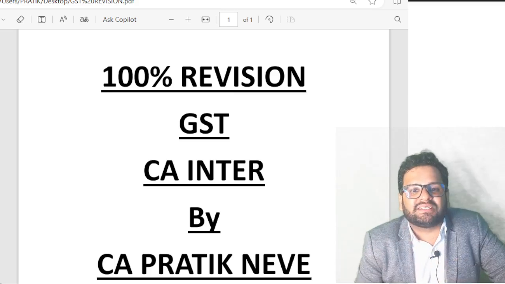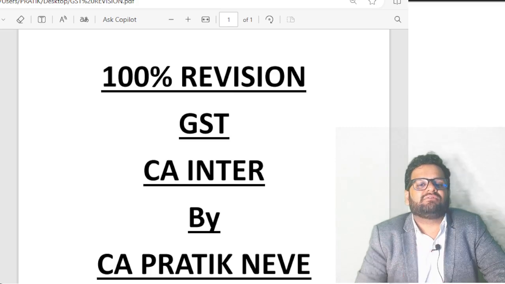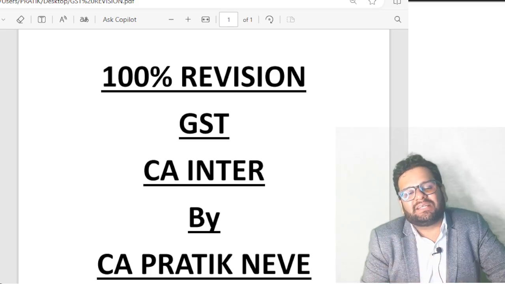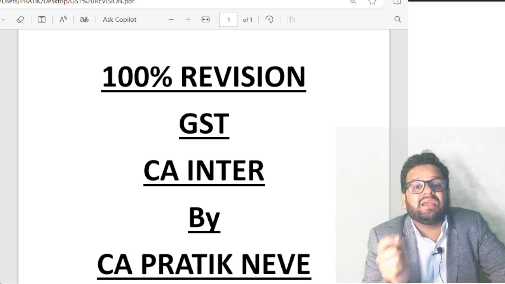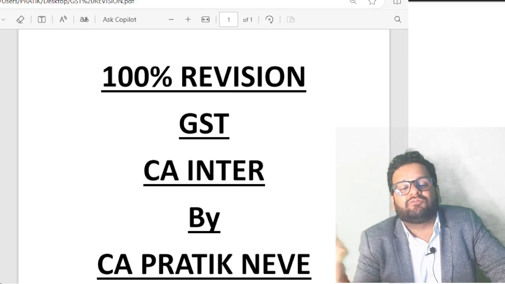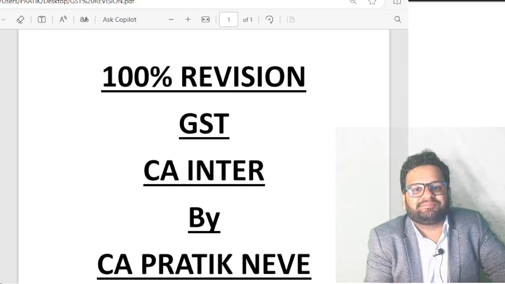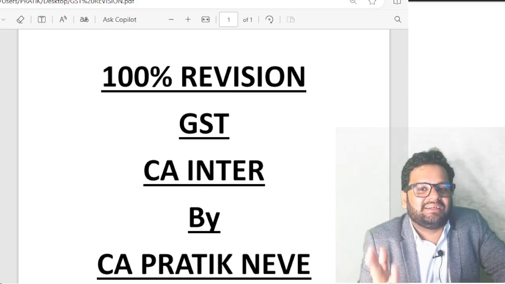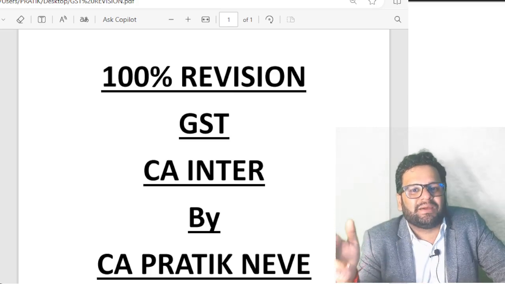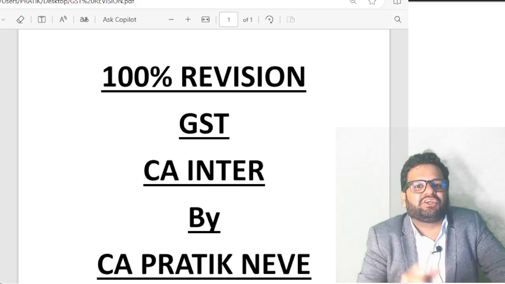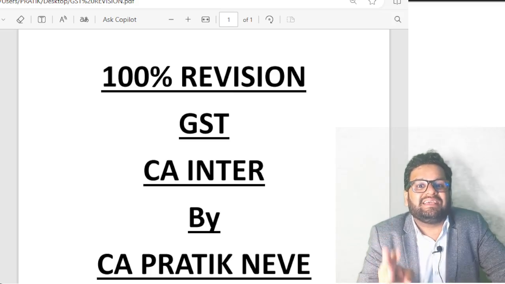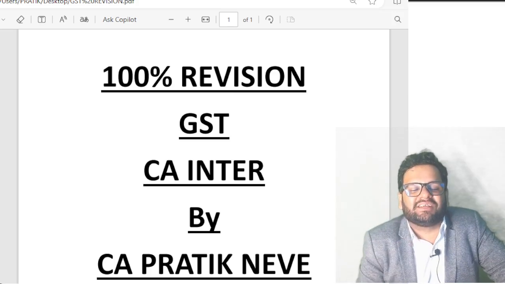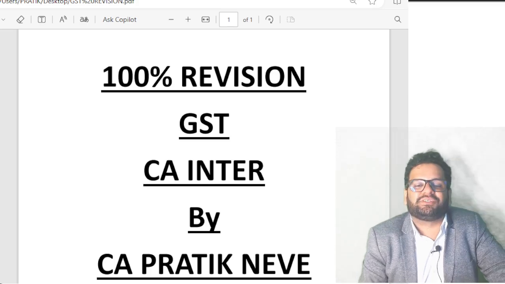Subsection 2, what this transaction value shall include? This transaction value shall include A, B, C, D, E. What is A? Taxes other than GST. B, any amount incurred by recipient of supply on behalf of supplier. C, guys, what is C? C is expenses incidental to supply. D, interest, late fees, penalty recovered from recipient of supply for delay in payment. And E, subsidies linked to the price of the goods other than central government and state government subsidies.